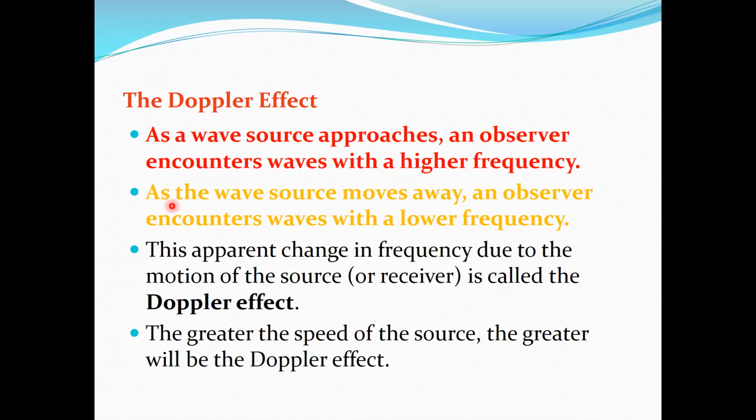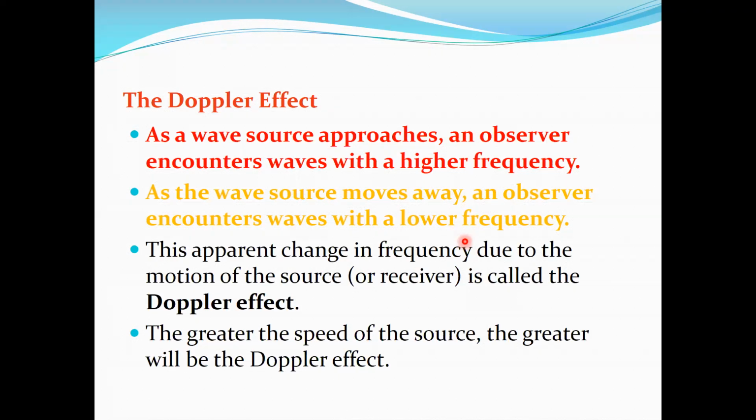And the second one is as the wave source moves away. Imagine that the police car comes in front of you and then starts moving away from you, for example chasing another car that is speeding up. Then an observer encounters waves with a lower frequency.